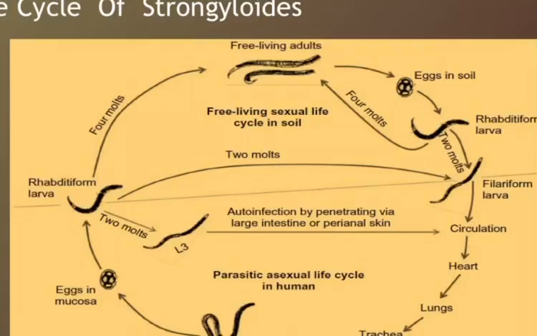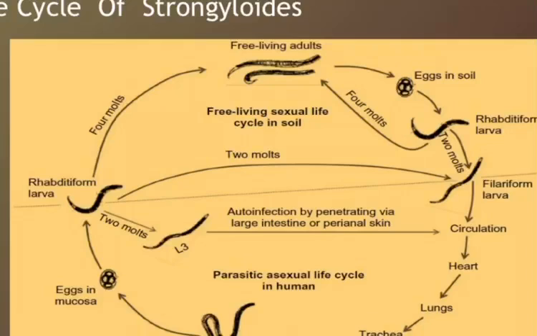Now if these larvae penetrate the skin, they enter into circulation, and then the human body cycle starts. They go into the heart, the lungs, the trachea, the pharynx. They are swallowed, entered into the small intestine, mainly the female worms, and then they lay the eggs in the mucosa, and again the rhabditiform larvae develop and the cycle goes on.